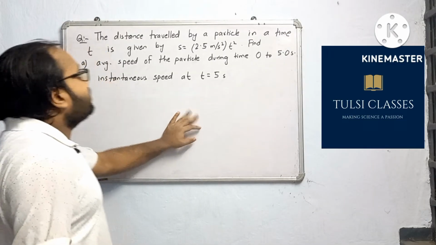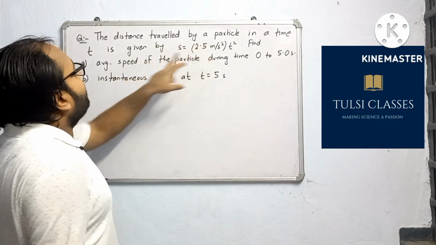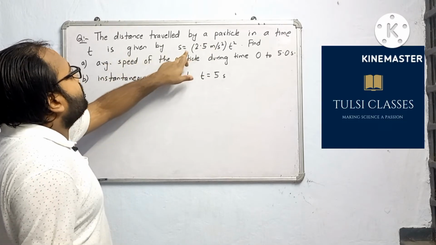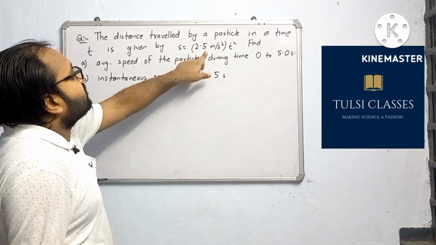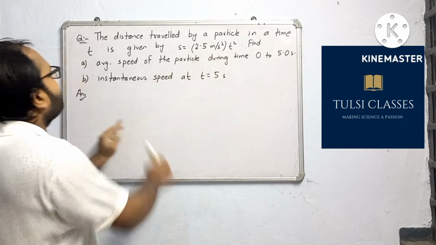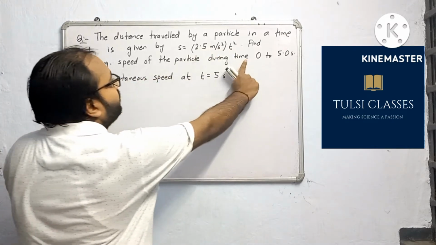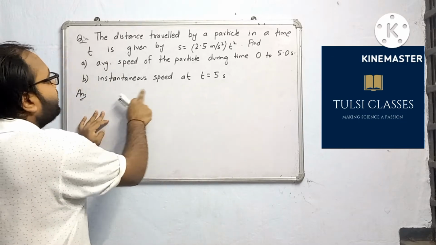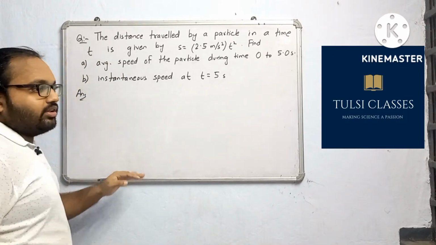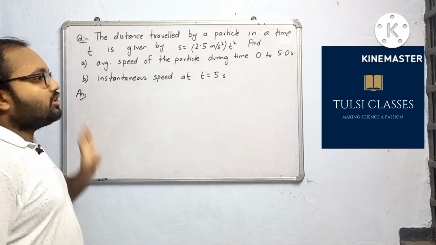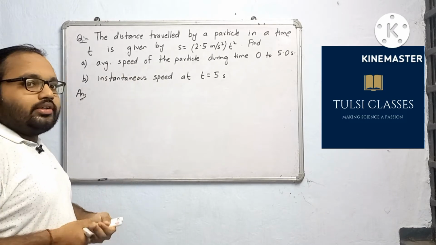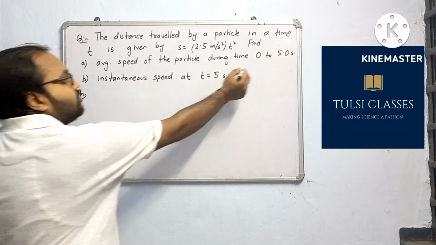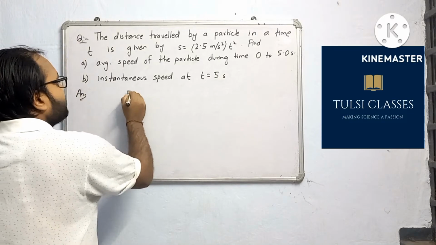Our question is, the distance travelled by a particle in a time t is given by s is equal to 2.5 meter per second square into t square. Find average speed of the particle during 0 to 5 seconds, that means during first 5 seconds, and instantaneous speed at t is equal to 5 seconds. For the first part, average speed, we need to find only the distance travelled, as time duration has been given, 5 seconds. So distance travelled